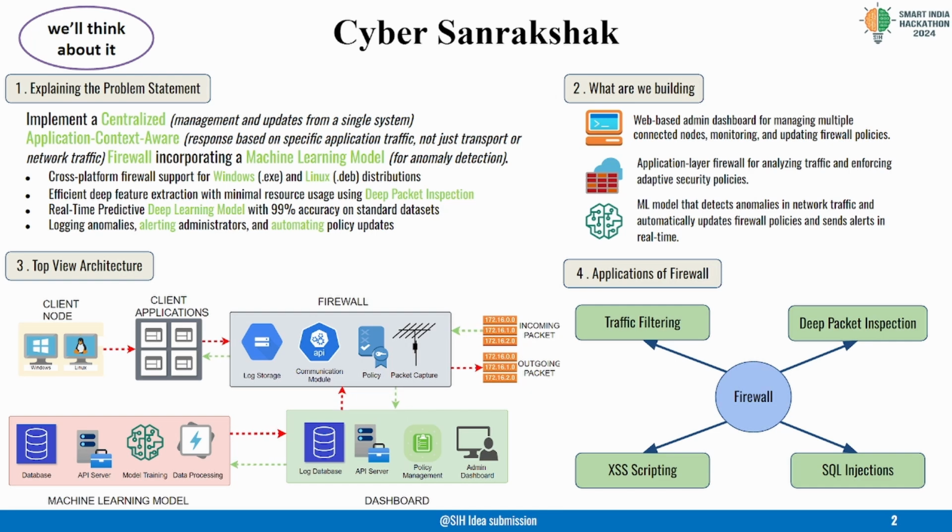Now let's look at our top view architecture. In our top view architecture, the firewall acts as a gateway between all the incoming and outgoing packets and the client applications. It consists of four key components that work together to secure the network. The first component is the packet capture module, which continuously monitors and captures network traffic in real time. By utilizing deep packet inspection using libraries like WinAPI and PCAP, this module extracts key details from each packet across multiple layers of the OSI model.